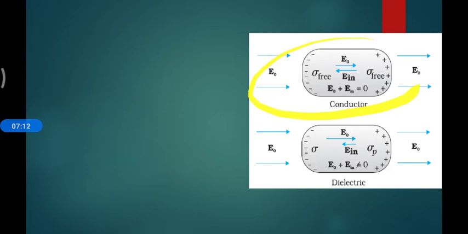It means dielectrics. So let's see the conductor scenario, and then we go for the dielectrics. I am showing the conductor, and this is the dielectric material, I can say non-conducting material. From just seeing the figure we can get an idea: the field which cancels exactly in conductors does not cancel each other exactly in dielectrics. They cancel each other, but a resultant is left.